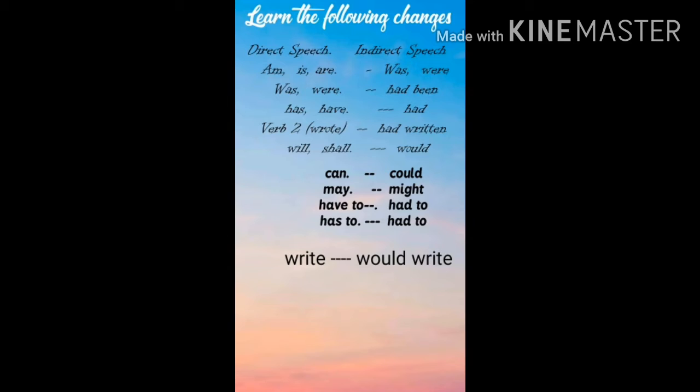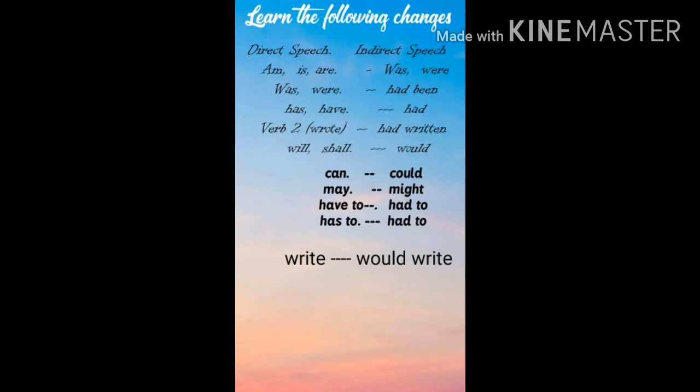Will becomes would. Notice shall also becomes would. So will and shall become would. Okay, that was used like that by scholars. So we don't have any permission to change it otherwise. So will is changed into its own past. It will be would. For example, Rahul said, "I'll go to the market." So Rahul said that he would go to the market.